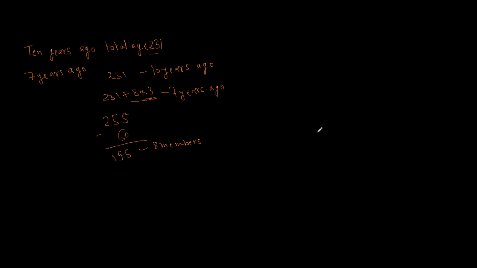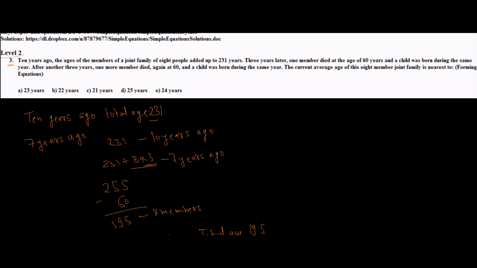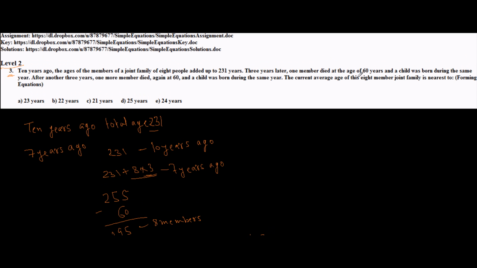So we have a new condition now that 7 years ago, 8 members, total age 195.